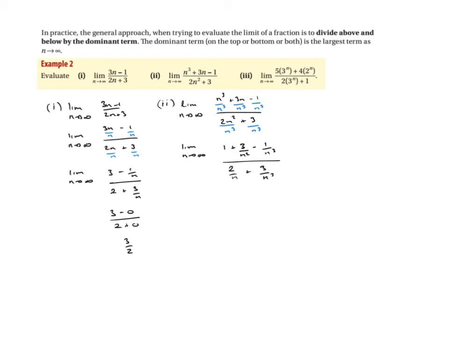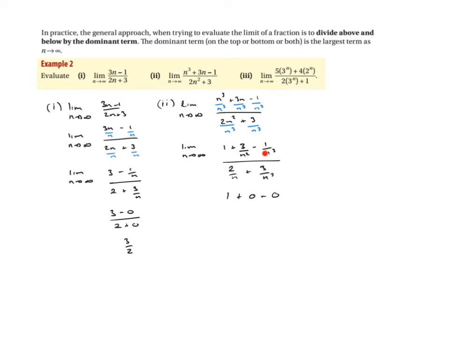We're now going to take the limit, so we need to drop the limit notation. So 1 plus, and this here is going to be 0, because 3 divided by n squared, as n gets very big, you're going to get no pizza, to use my analogy. So that's 0 minus 0, same idea with this one here.